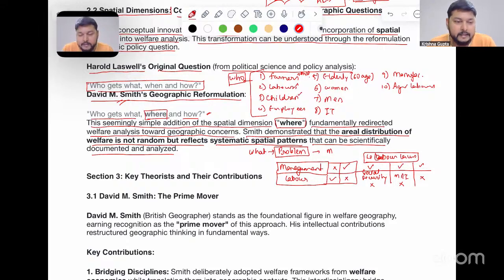Children, when we will see that, it is majorly with respect to number one, nutrition, number two, education, number three, we will see that the proper sanitation, number four, food, number five, we can say about what conditions they are living in, what kind of society they are living in. Okay, so these are certain things for the children. Okay, employees, we can see what we have seen here. The same thing can be applied to the employees also.